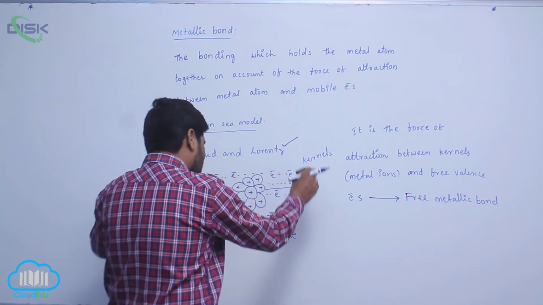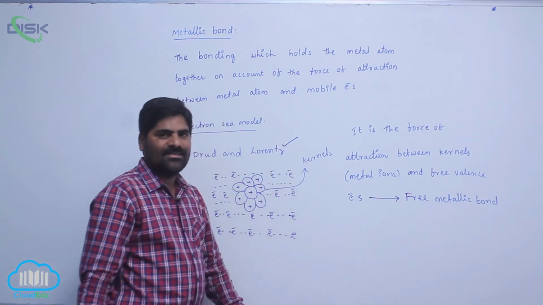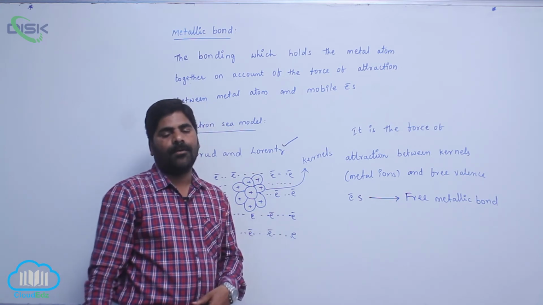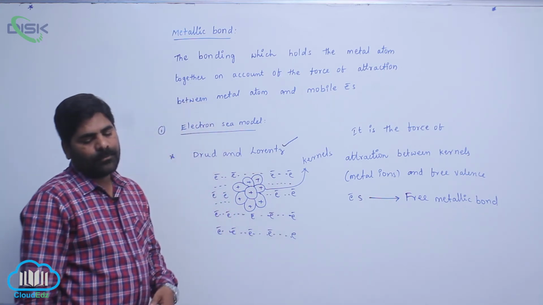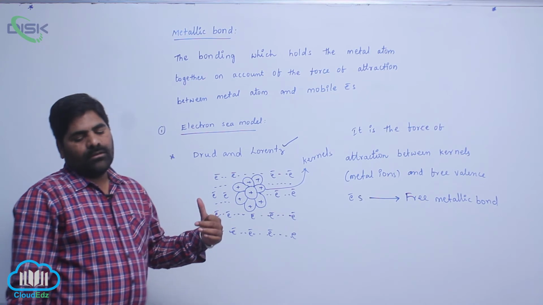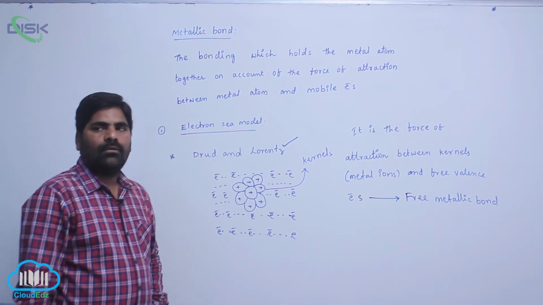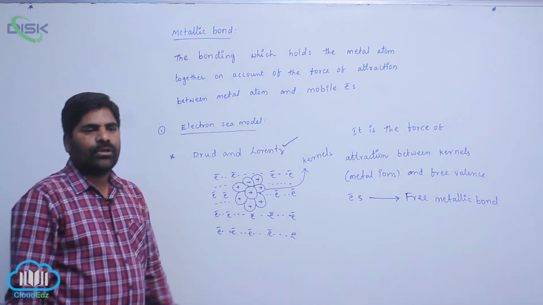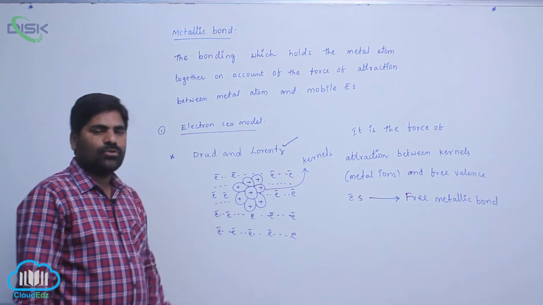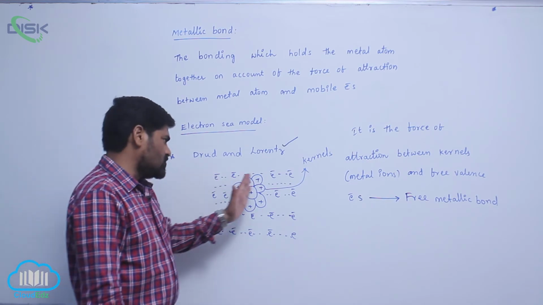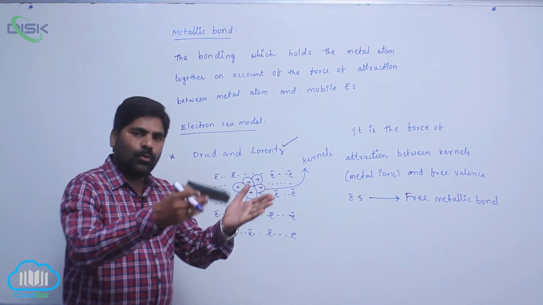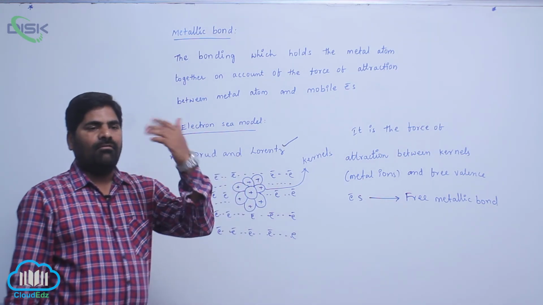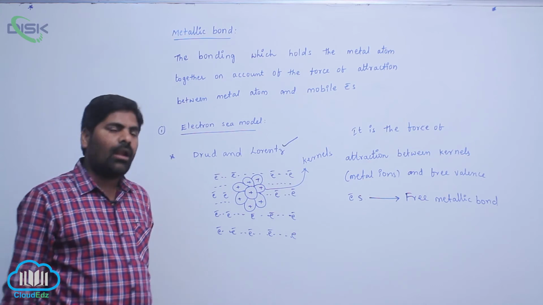You assume that it is a metallic lattice. This force of attraction is known as what? Metallic bond. So therefore, a metal always loses electrons, so therefore it carries a negative charge of electrons and a positive charge on the metal. So therefore, there is a force of attraction between valence electrons and metal ions.